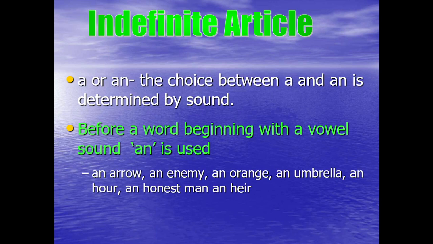H is not a vowel. Vowels are A, E, I, O, U. Here we have H, O, U, R. But how is it pronounced? It is pronounced as O, U, R. H is silent here, and therefore an hour. An honest person. Again, H is silent here. An heir. So those are the examples.